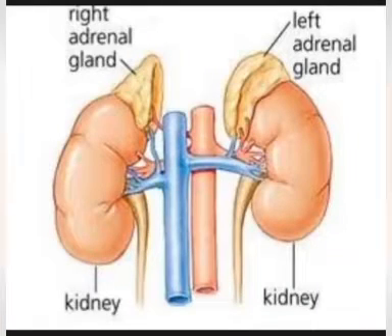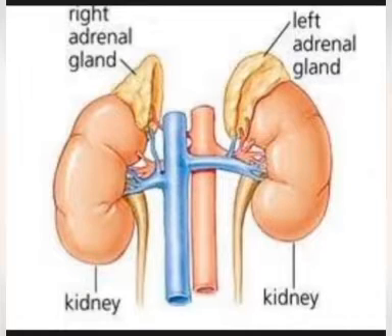From the picture, you can see the yellow golden colored structure at the top of each kidney, that means the right and left kidney. That structure is called the adrenal gland.